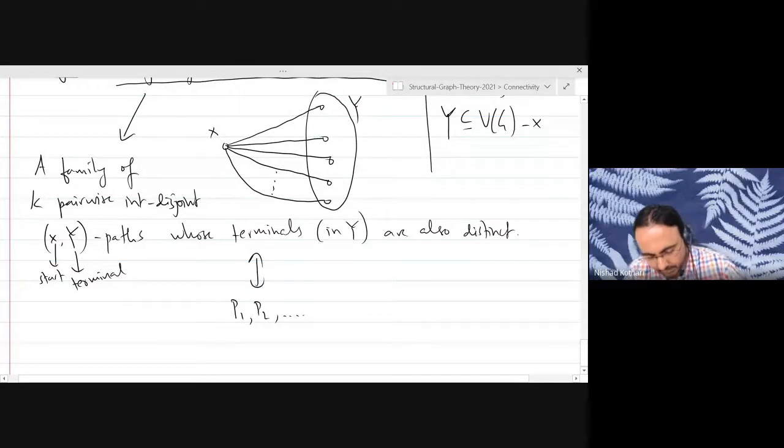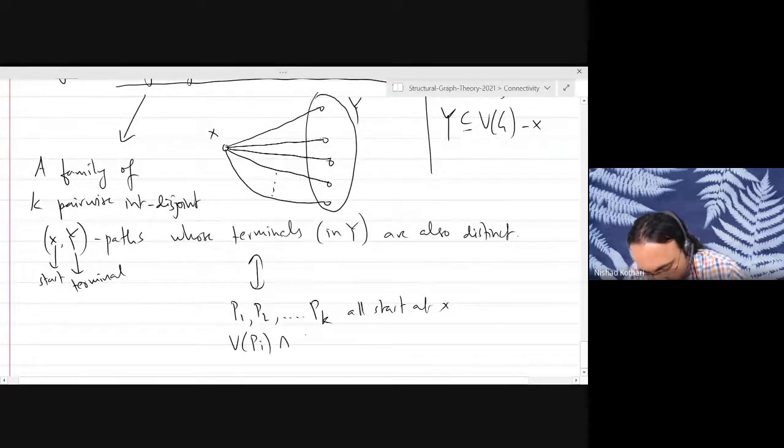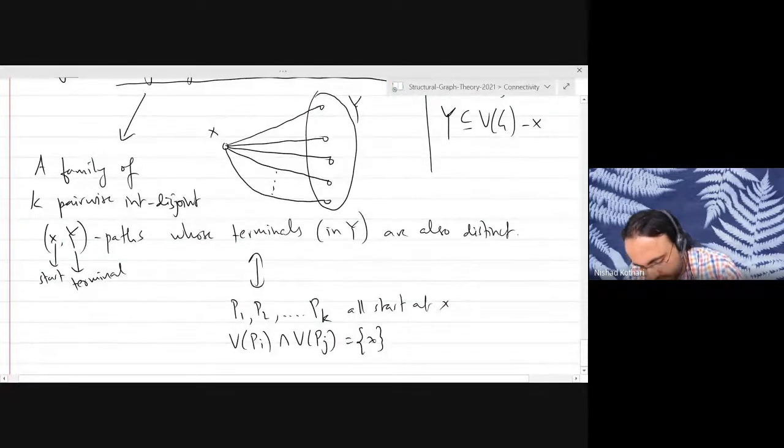Yes, that's right. So it's P1 to Pk, all start at X, and the intersection of any two paths is exactly the vertex X.